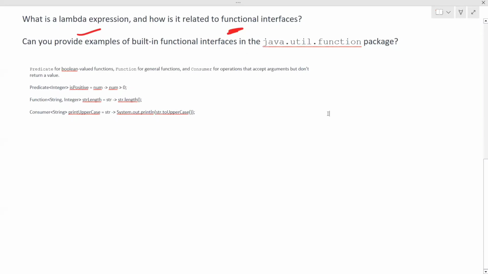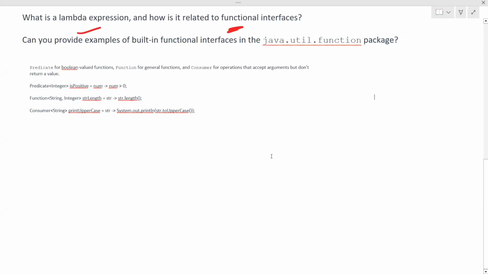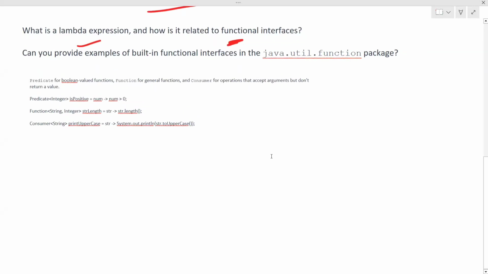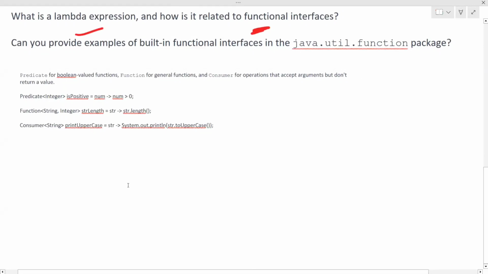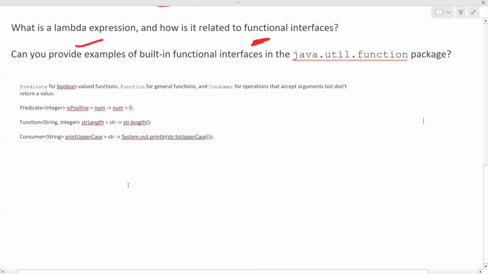Now, just to check whether you understand some other built-in functional interfaces, which are already in Java, you can have this question: can you provide some examples of built-in functional interfaces that we have in the java.util.function package? You should have the idea about this as well. The first one is Predicate, which is for Boolean valued functions. Function is for general functions, and Consumer is for operations that accept arguments but don't return a value. They consume, but they don't return a value.